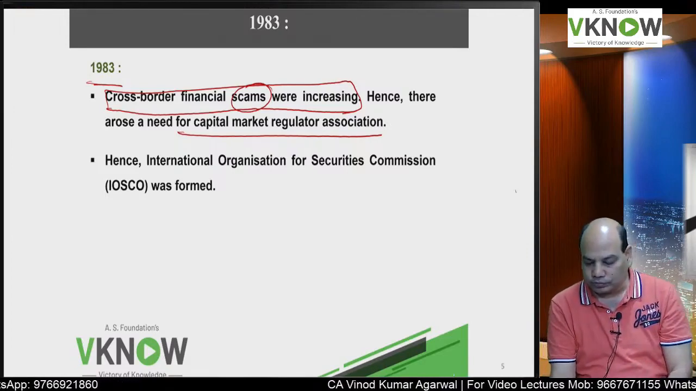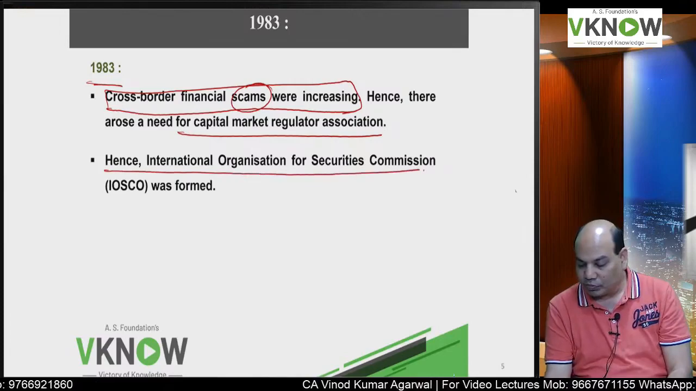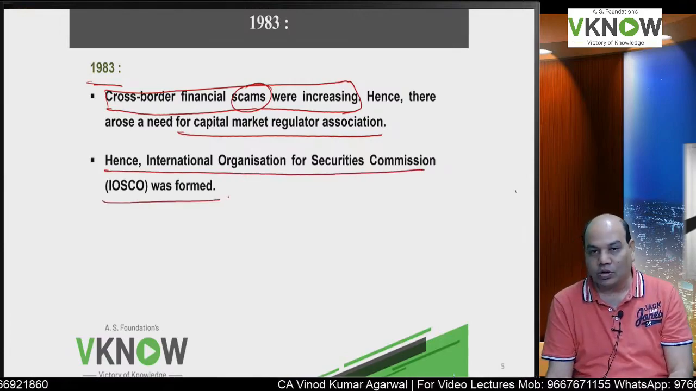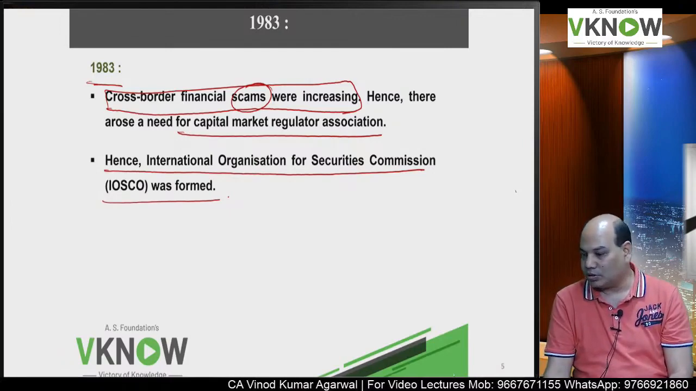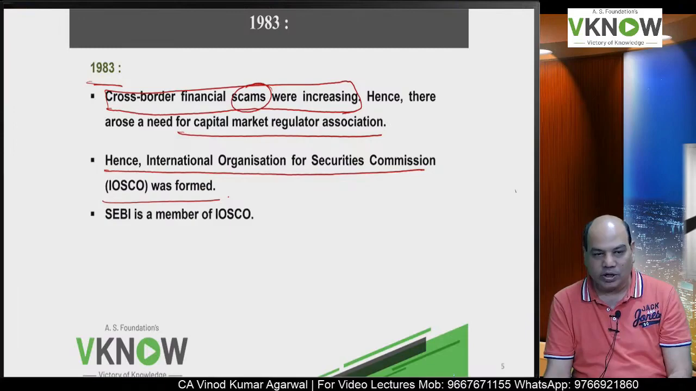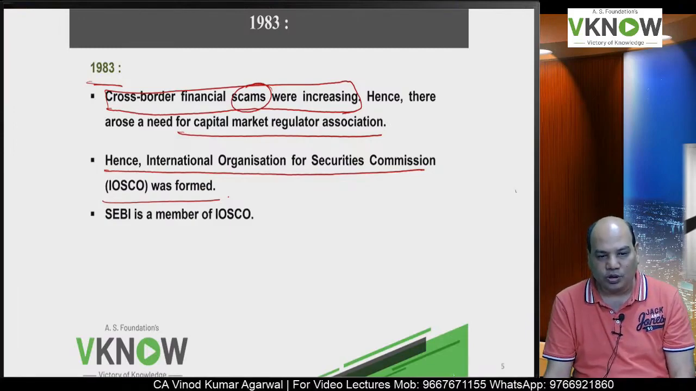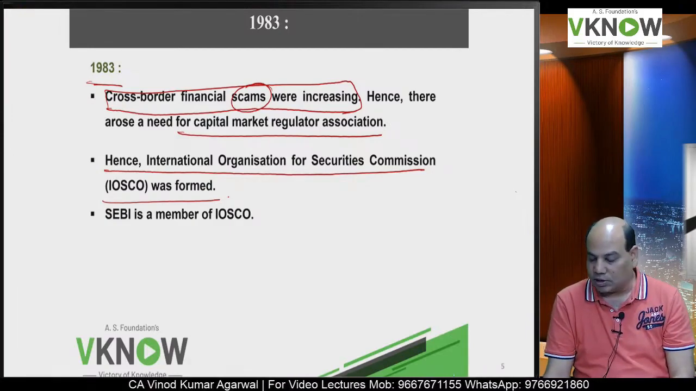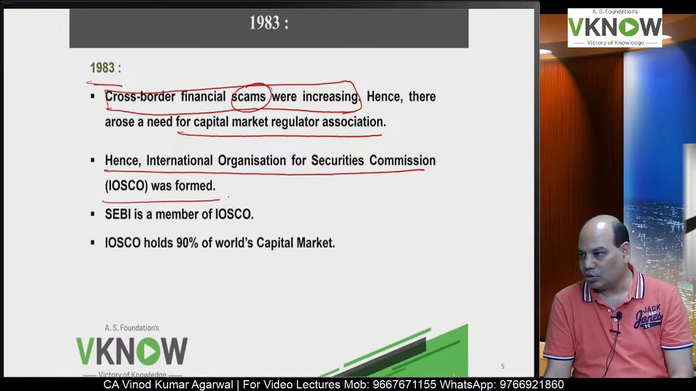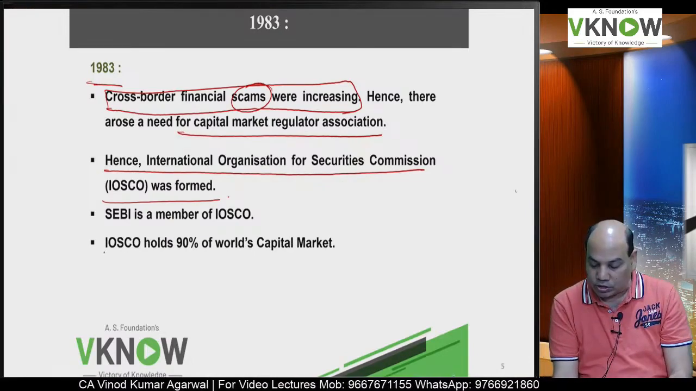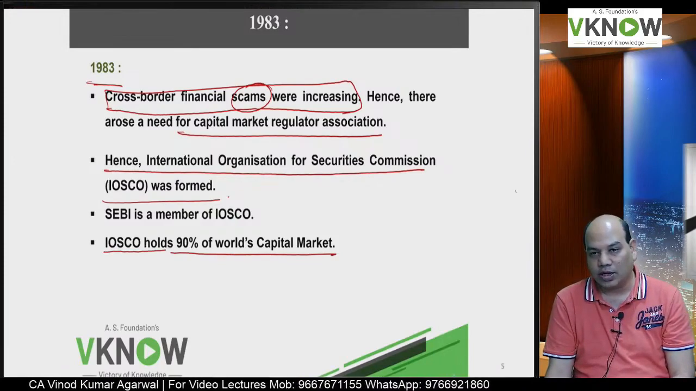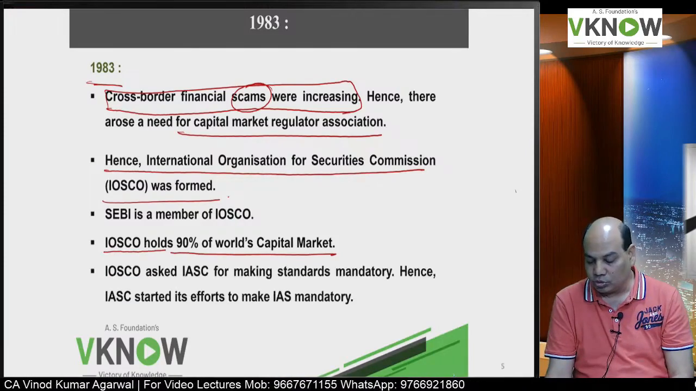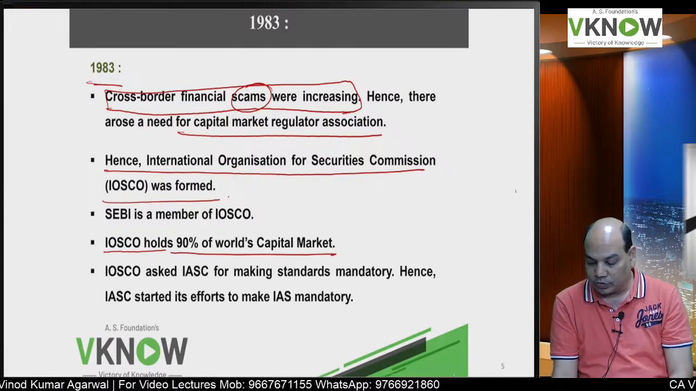So what they did, they came together and they formed an organization called International Organization of Securities Commissions. IOSCO was formed. You don't have to remember any of this. I am just giving you the background. And SEBI is also a member of IOSCO. This IOSCO has almost 90% of the world regulators as members. So you can understand the importance of this.